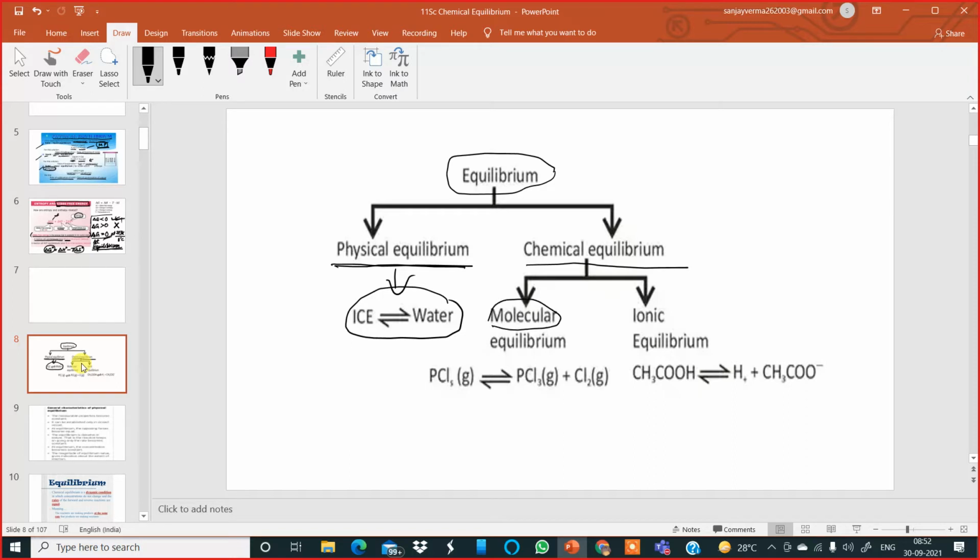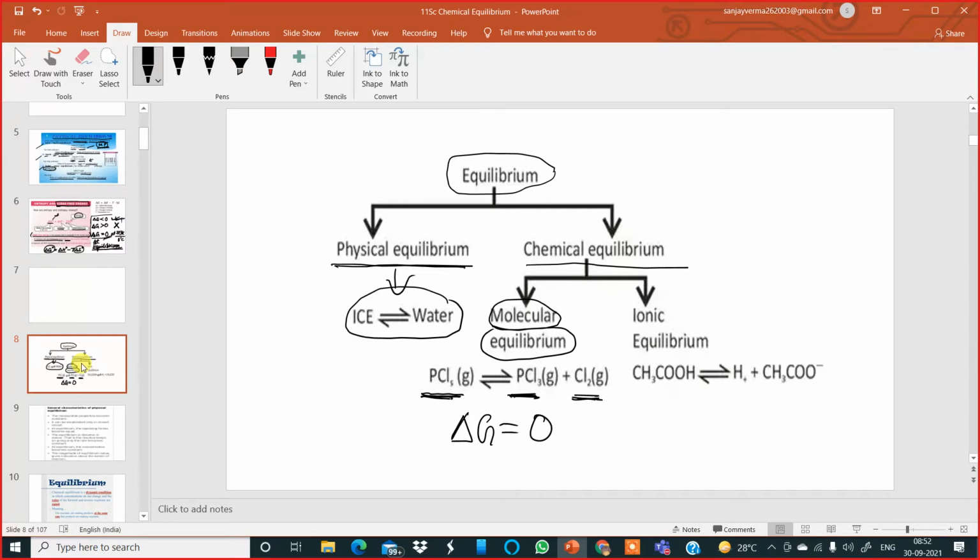One is molecular equilibrium. One example is phosphorus pentachloride dissociating to give phosphorus trichloride and chlorine. When equilibrium has been reached, that means when delta G for this reaction is equal to 0, at that time the phosphorus trichloride is reacting with the chlorine to give back phosphorus pentachloride.